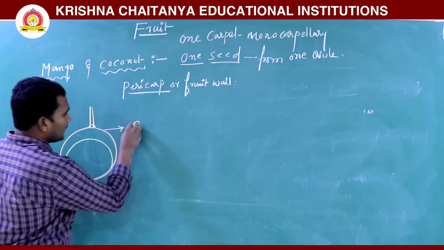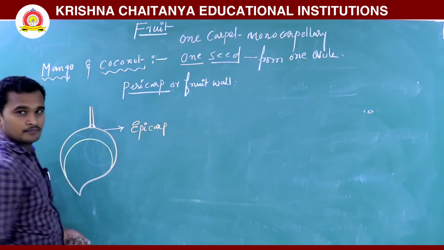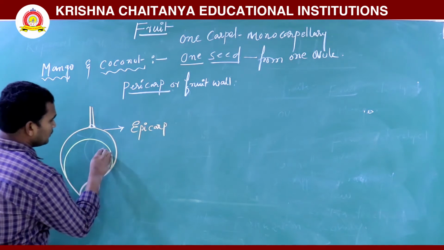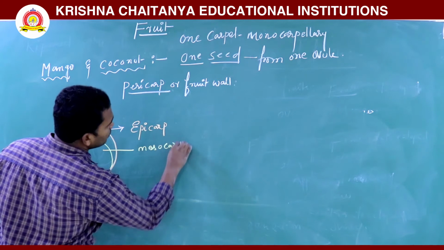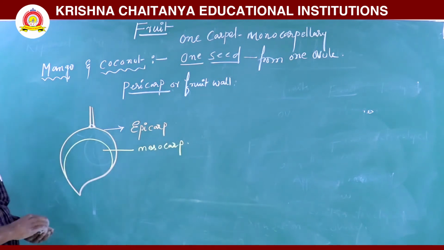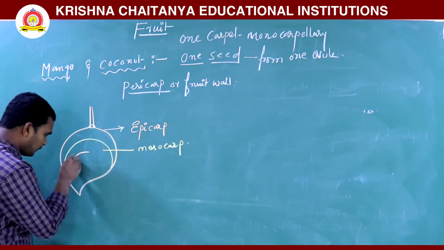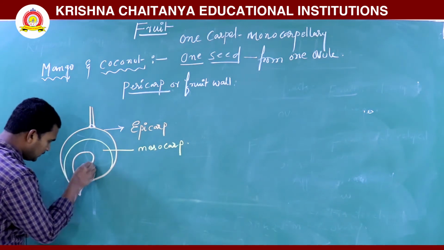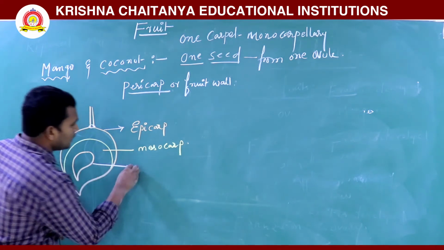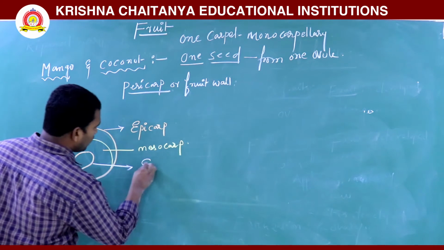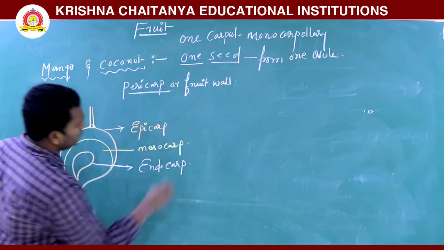One is the epicarp, next is the mesocarp, and on the inner side there is a hard stony part, which is the endocarp.